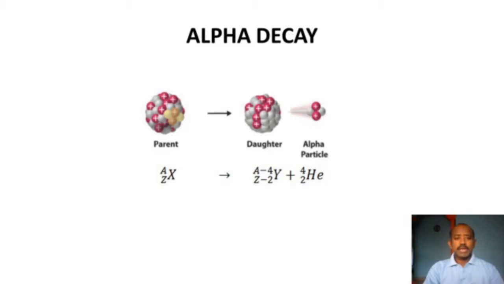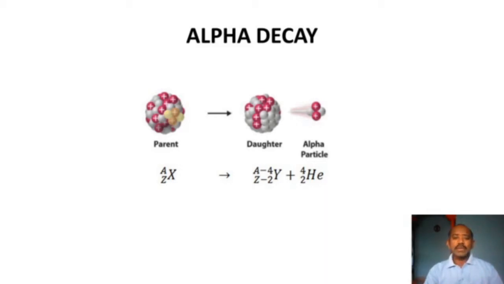This is the general expression, X with A and Z, where A denotes the mass number and Z denotes the atomic number. X is the parent nucleus, a heavy nucleus whose mass number is greater than 200 or atomic number is greater than 82, which undergoes the alpha decay process.